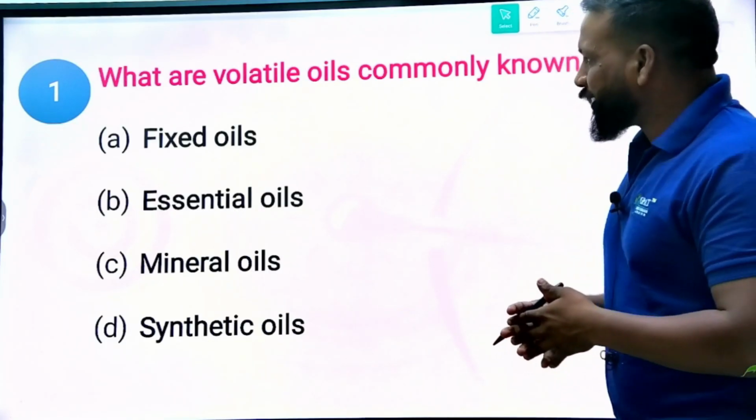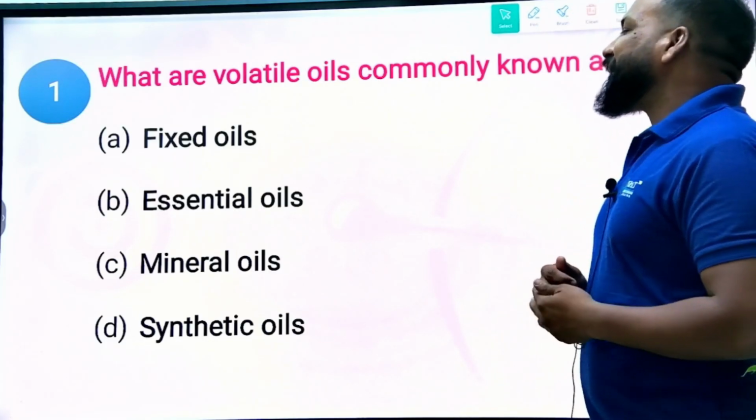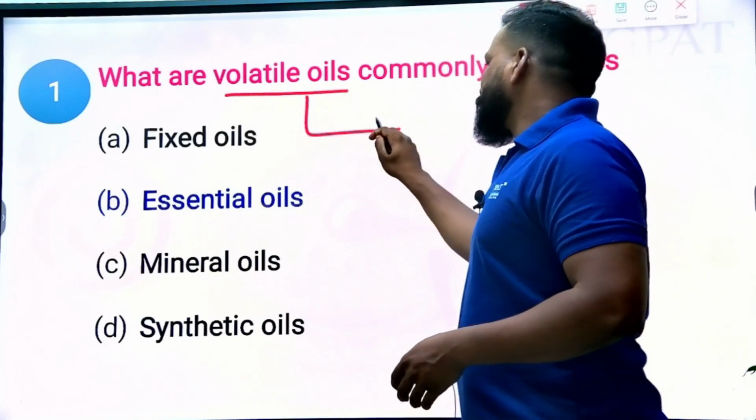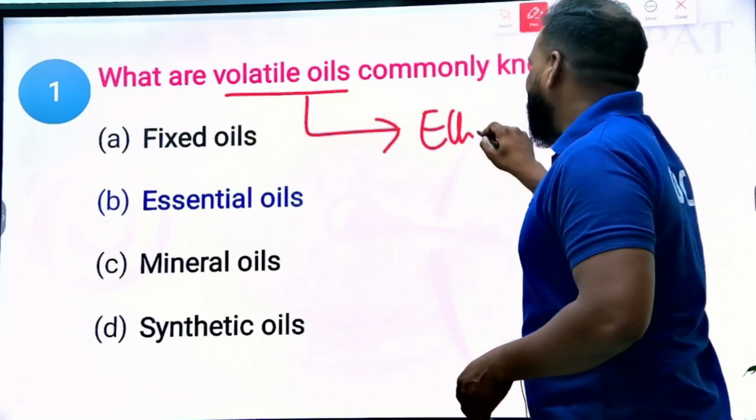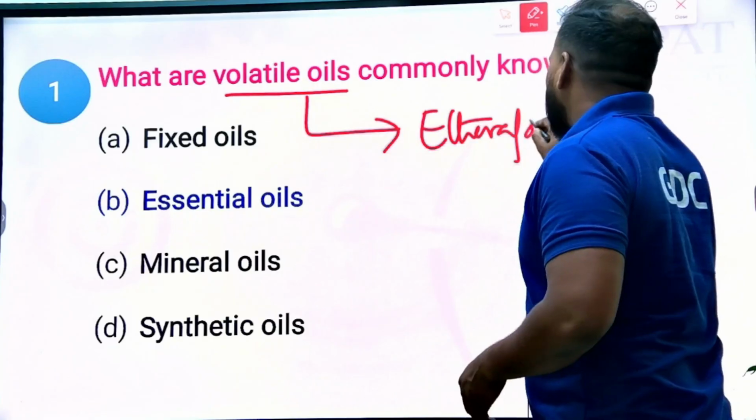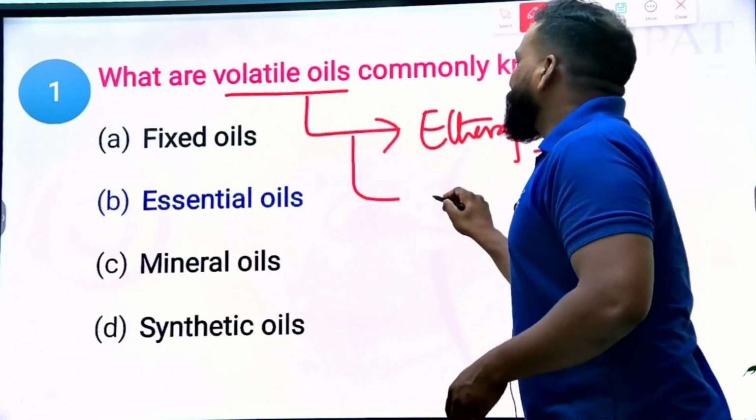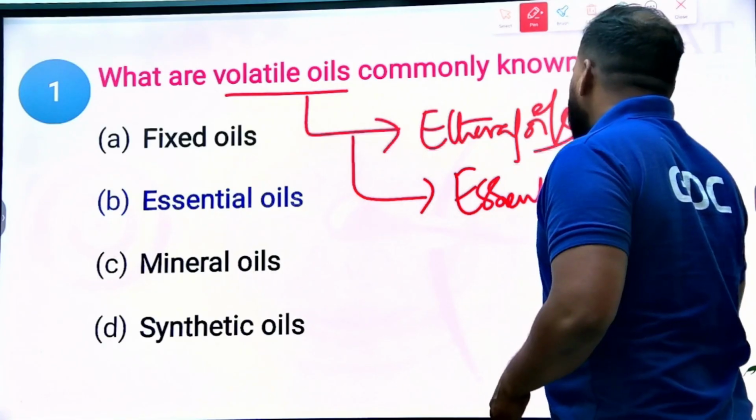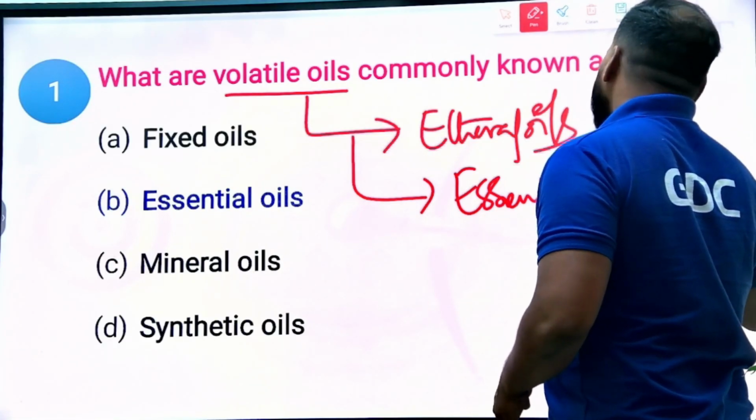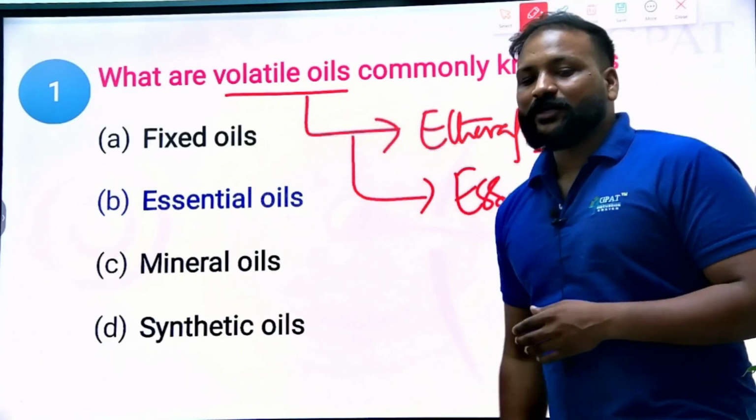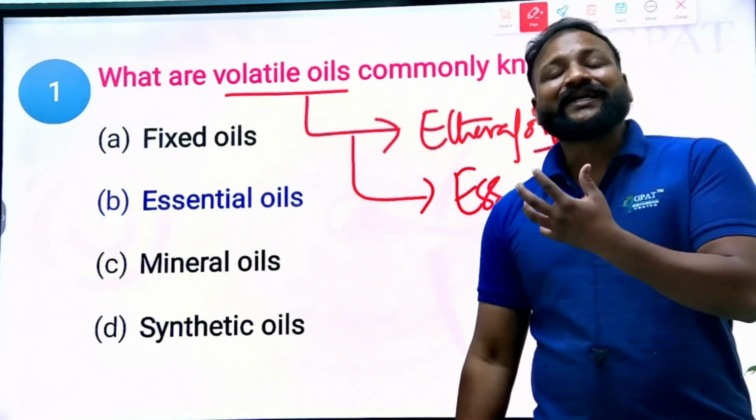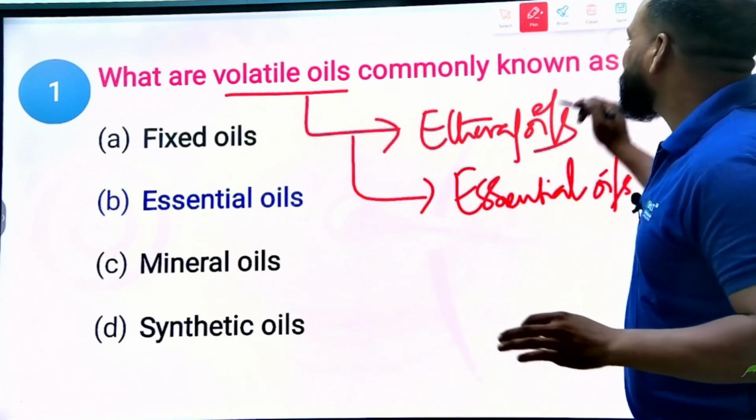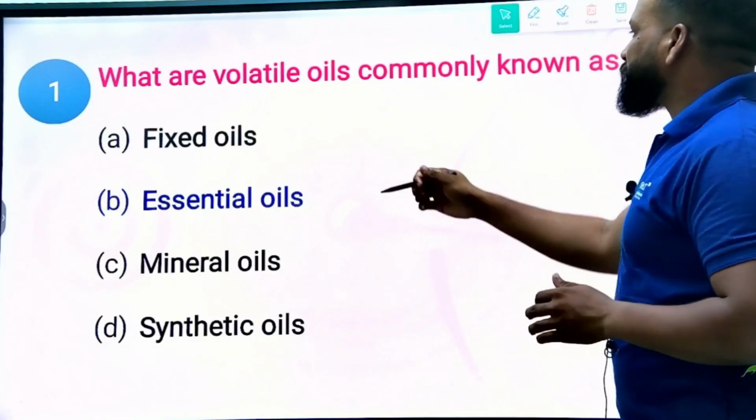So we know very well, option B is correct, because volatile oils are also known as ethereal oils or essential oils. They are derived from the terpenes, from the terpenoid derivatives. Do remember they are also known as essential oils. That's the right answer, and here is the explanation.